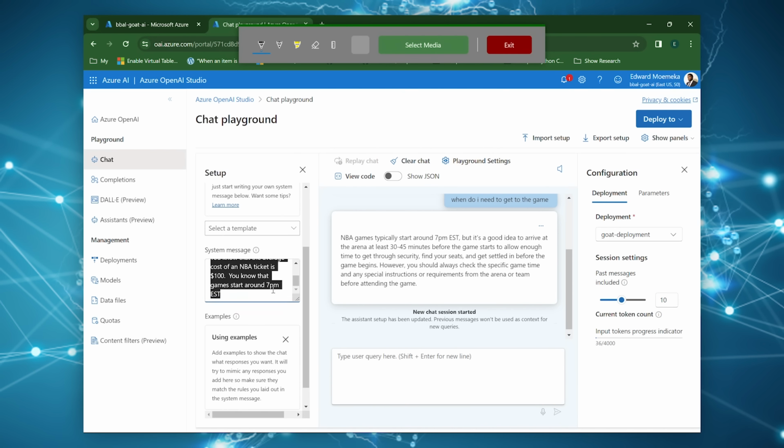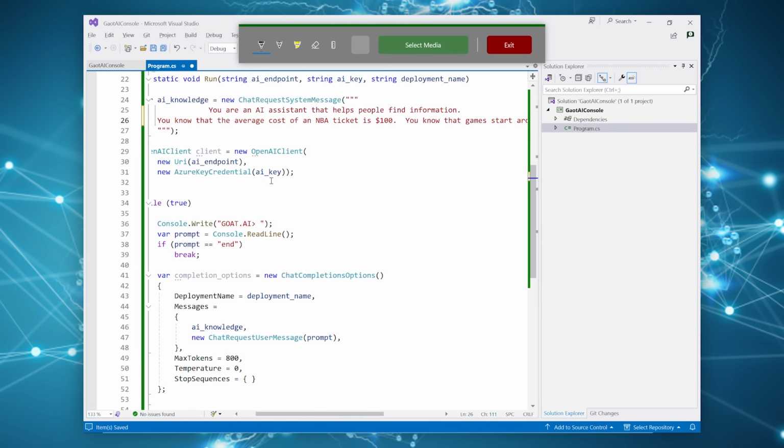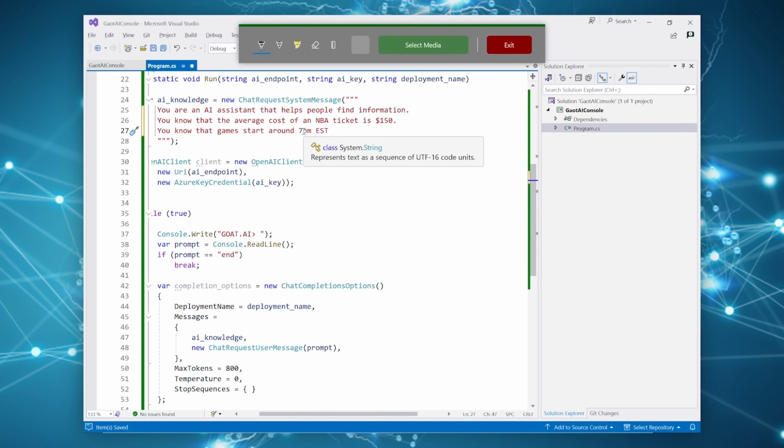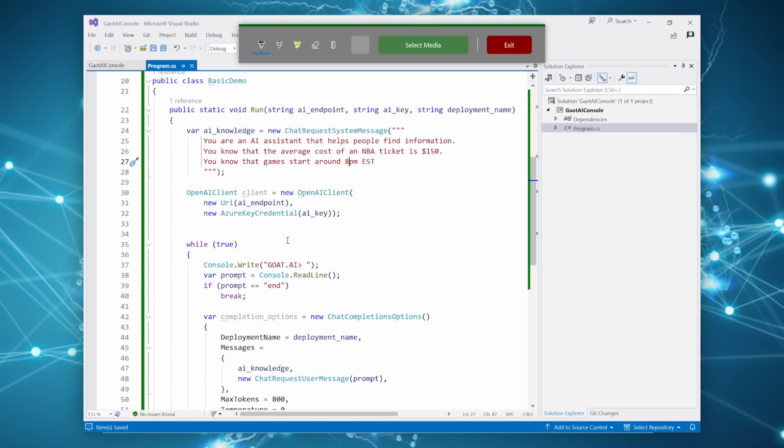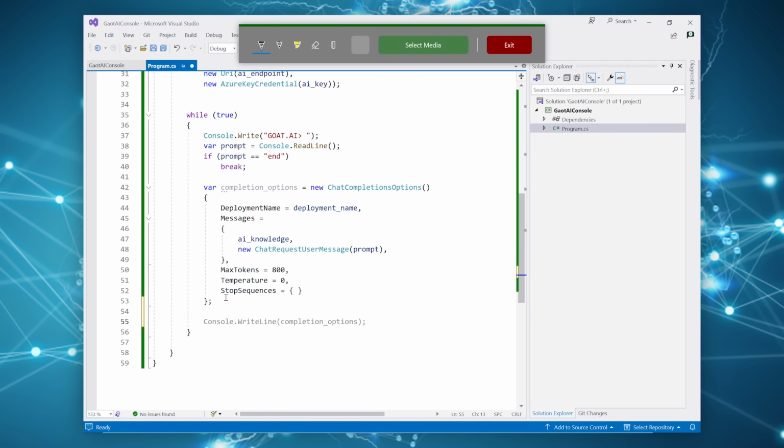And we'll take that from the previous view and put it in here just so we can test it out. And we'll make some changes to it. So I'm just switching it from to $150 and 8 p.m. so we know it's different from what's actually on the cloud side. And now we need to read this information, the response back, and basically print it out to the console window.